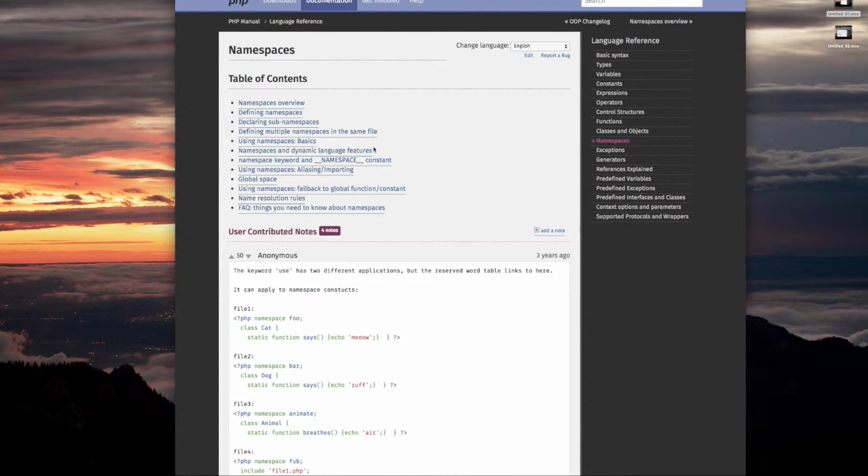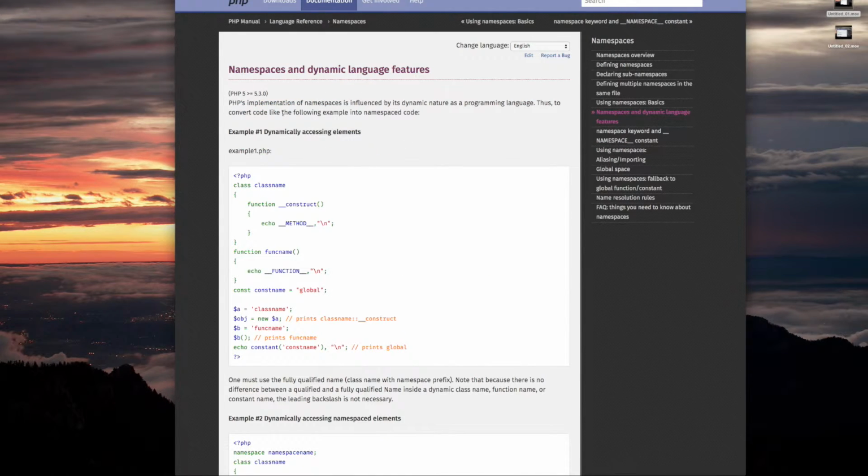Namespaces and dynamic language features. PHP's implementation of namespaces is influenced by its dynamic nature as a programming language. Okay, when they say dynamic nature, they are talking about these things that are affected at runtime. Like echo method is going to echo out the method name, which is this right here.